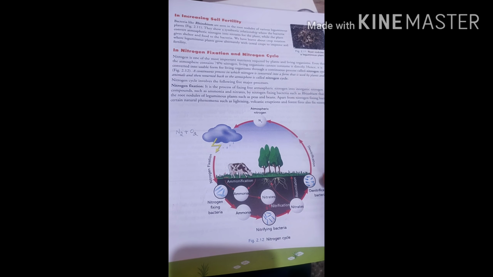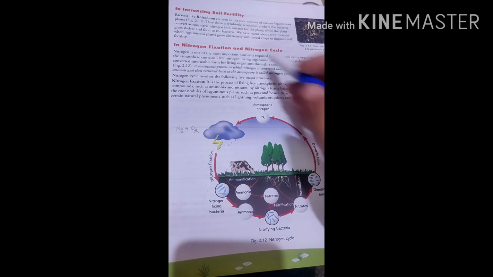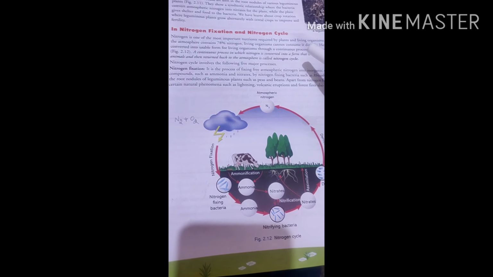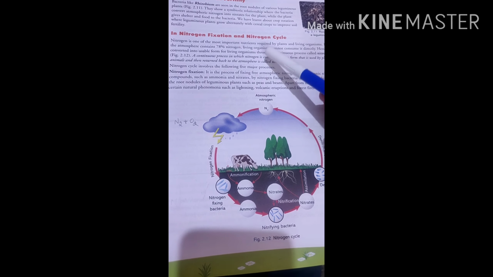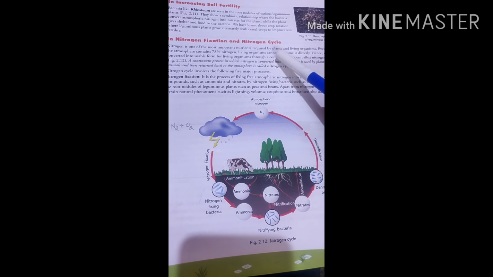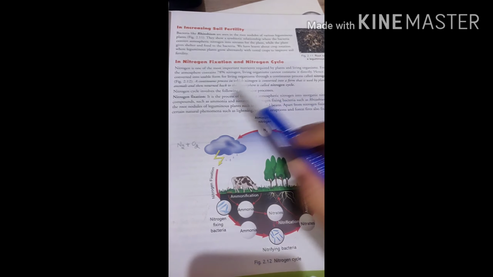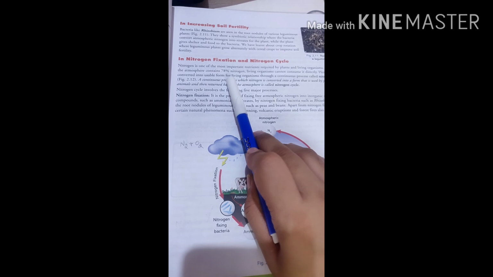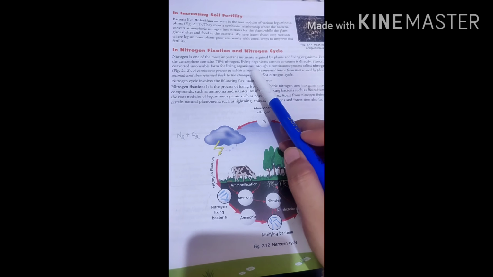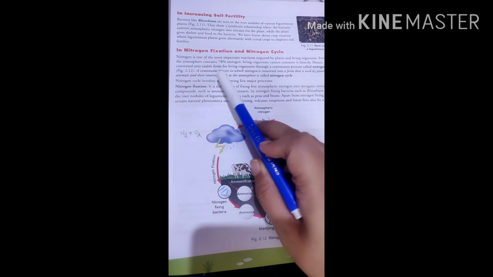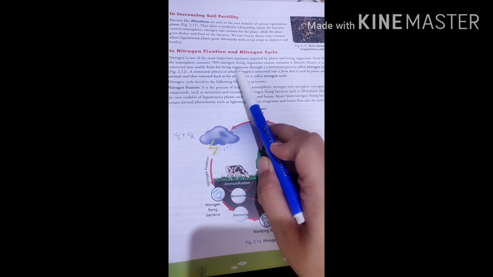Hello my dear students, today we will study nitrogen fixation and nitrogen cycle. Now as you all know, nitrogen is a very important nutrient which is required by the plants and the living organisms. Even though the atmosphere contains 78% nitrogen, living organisms cannot consume it directly. Hence it needs to be converted into a usable form.